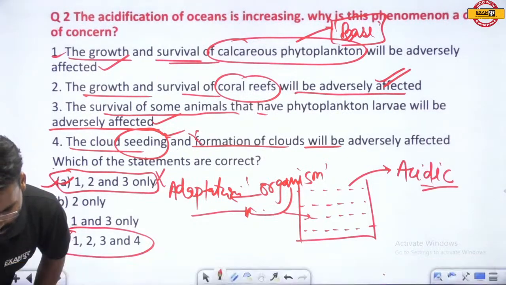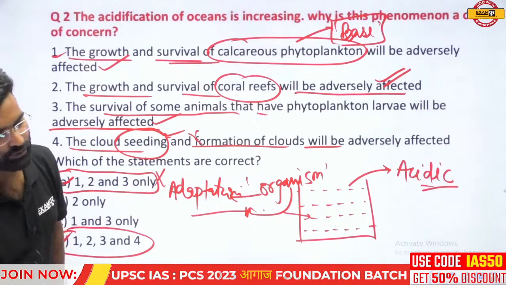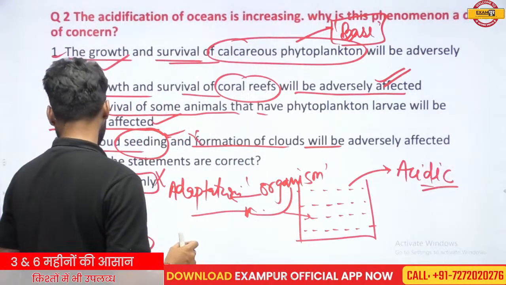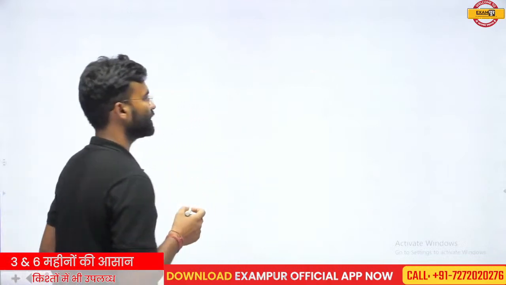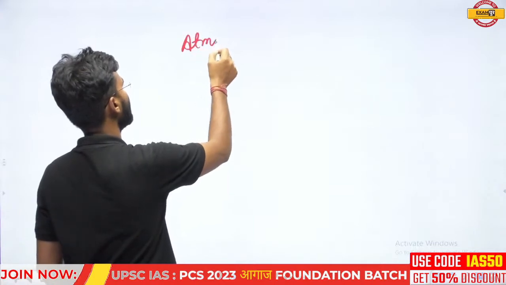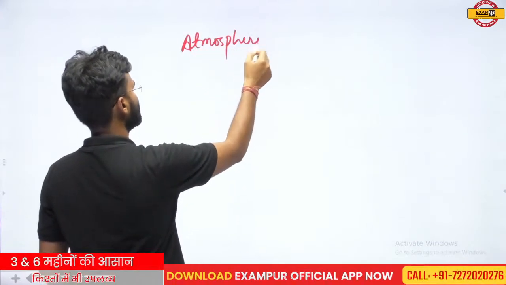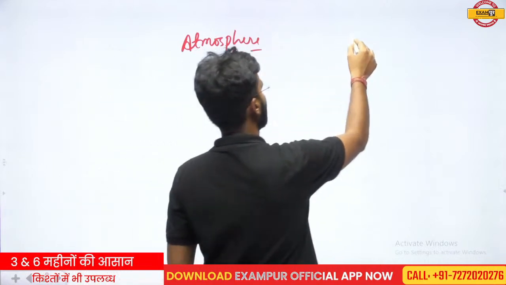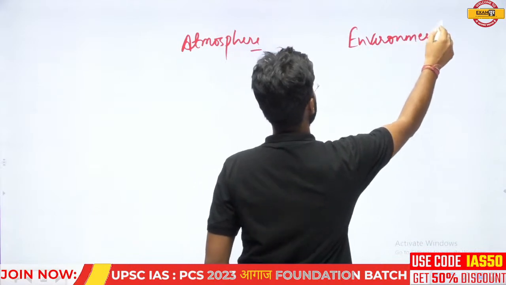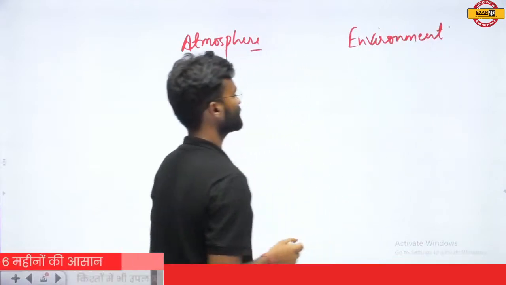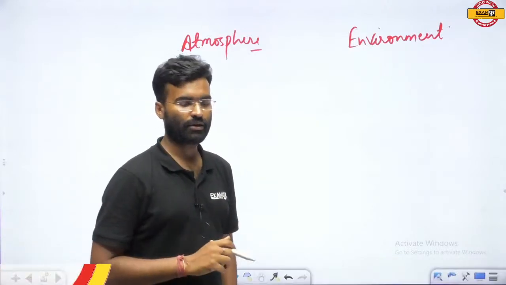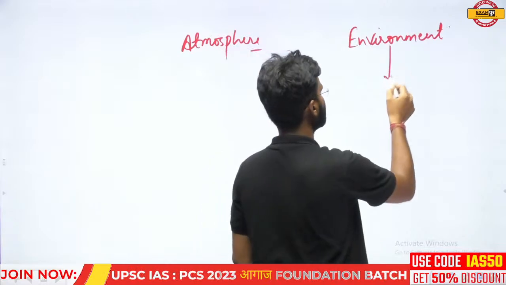Okay, so Anju Saini, one question. What is the difference between the atmosphere and the environment? This is a valid question, and it should be clear in your mind what the atmosphere is and what the environment is. The difference is very clear between these two words, and you should know it. The literal meaning of the environment is the surrounding.